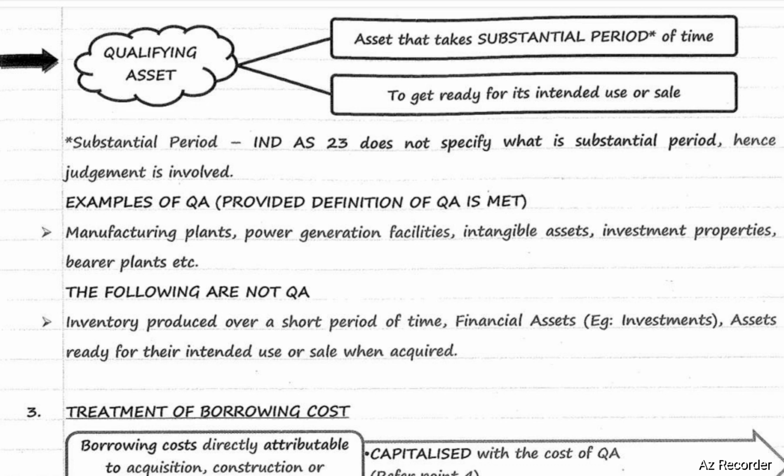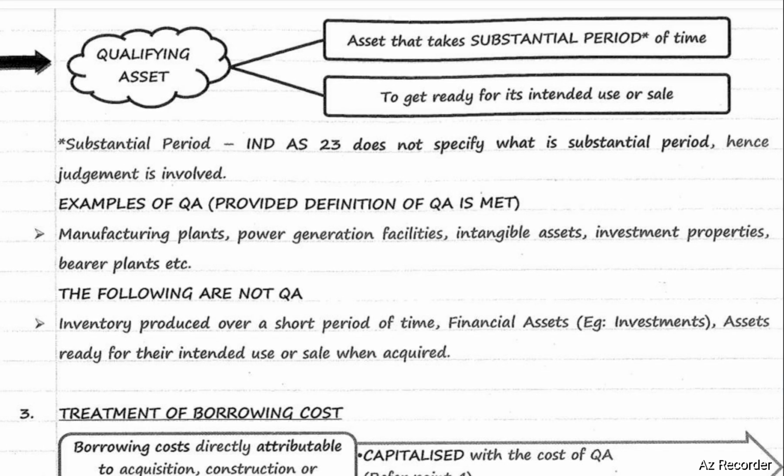Examples of qualifying asset, provided definition of qualifying asset is met: manufacturing plants, power generation facilities, intangible assets, investment properties, bearer plants, etc. The following are not considered as qualifying asset: inventory produced over a short period of time, financial assets like investments, assets ready for their intended use or sale when acquired. These are not considered as qualifying assets.